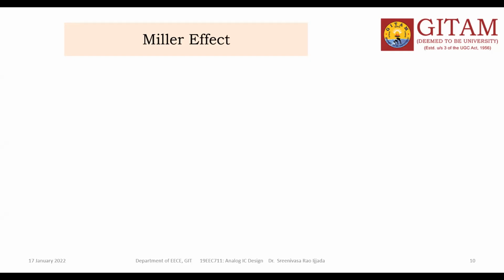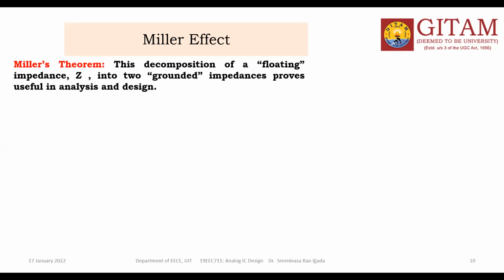And one more thing: when we are going to simplify the circuit, the major hidden concept we need to understand is the Miller theorem, or Miller effect. What is the Miller effect? I told you in the last class; once again I'm going to tell you. The main intention of the Miller effect is the decomposition of a floating impedance into two grounded impedances, which is called the Miller theorem. Generally, the floating impedance is one connected between the input and output nodes.